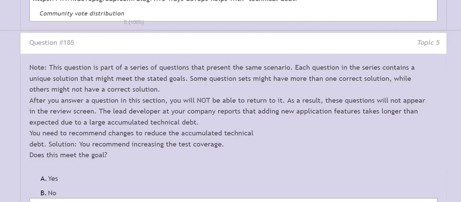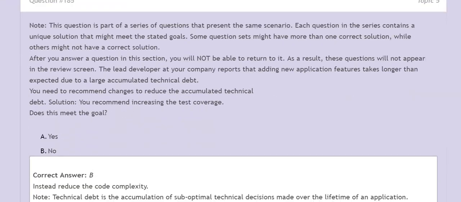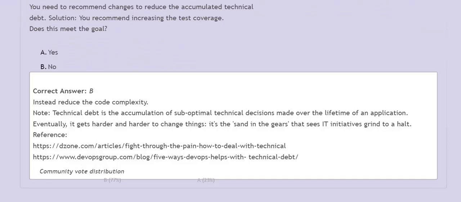The lead developer at your company reports that adding new application features takes longer than expected due to a large accumulated technical debt. You need to recommend changes to reduce the accumulated technical debt. Solution: you recommend increasing the test coverage. Does this meet the goal? Option A yes, option B no. Correct answer is option B no.